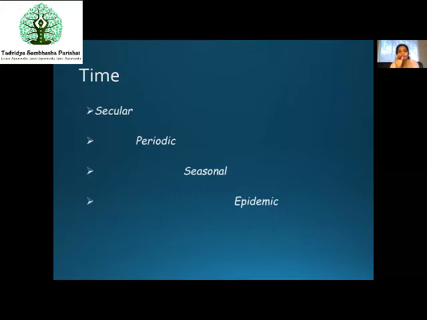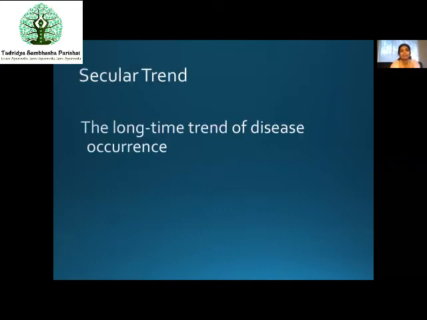We divide time into these four factors: secular time, periodic time, seasonal time, and epidemic time. So let us understand what is secular. Secular trend is where a disease is present for a very long time. These terminologies we should remember. When you're describing a disease, you have to tell whether it is a seasonal disease, like cholera or malaria, or a common cold or flu, a secular trend. It is continuously present. So secular is a long-term disease which is continuously occurring.